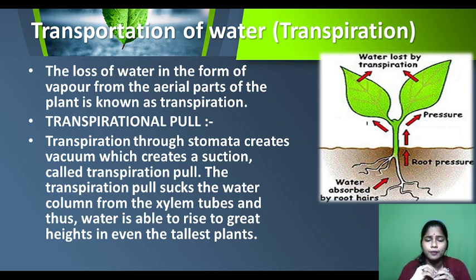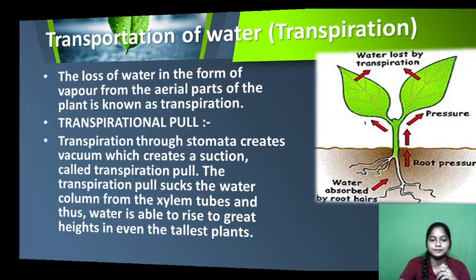After that, what will happen? The water will be lost through the upper parts of the leaves, which will create a vacuum, okay, which will create a suction. What will happen? The empty part needs to be filled with water. So as we drink cold drinks with a straw, like that, it will create a suction. So this water rises up to fill the spaces. This creates the movement of water to greater heights. Understood the transportation of water in plants? Very interesting, right? Yes.